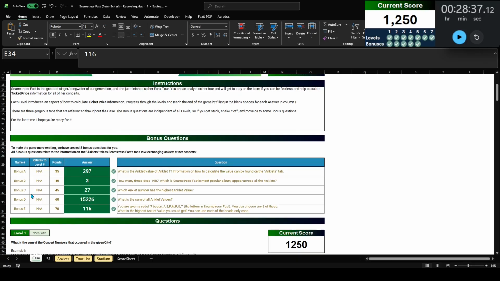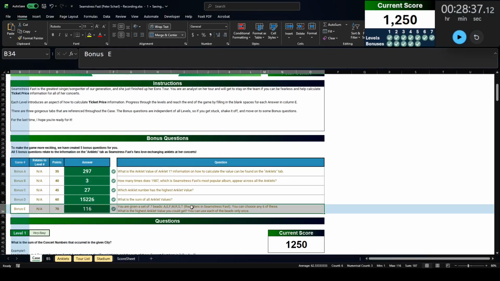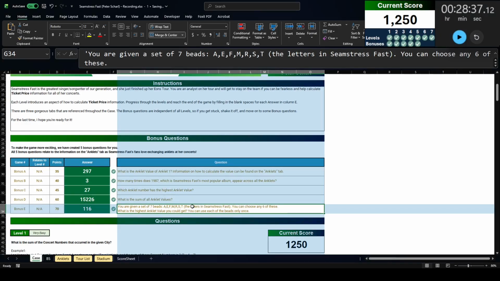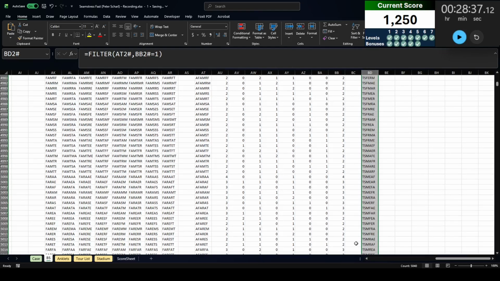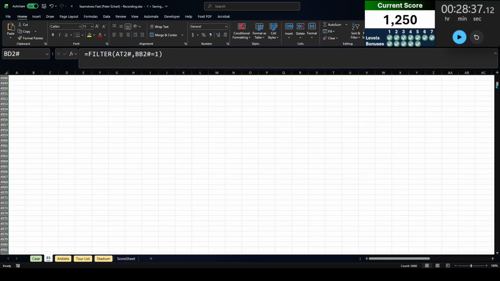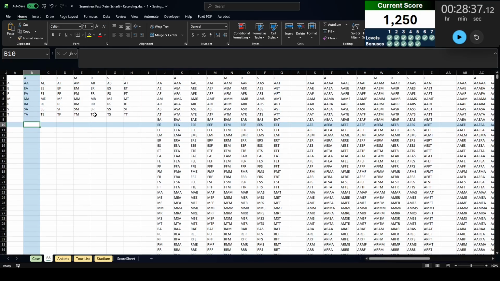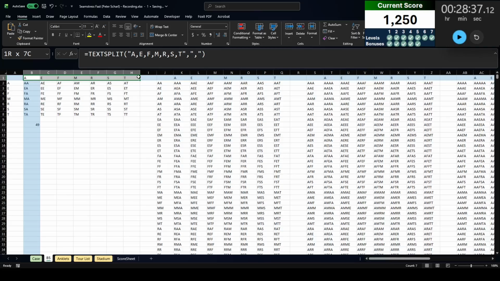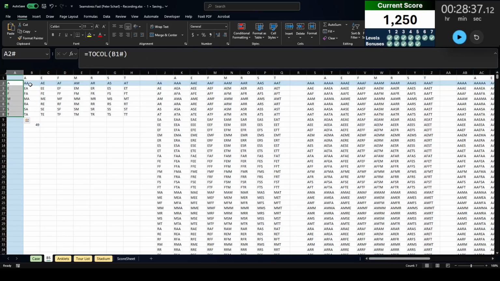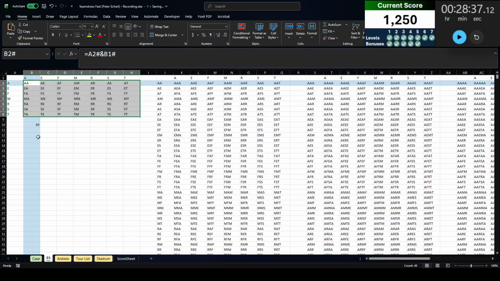Now that I saw this, let me just talk about this bonus E a little bit longer because it took me a while to figure out what's the best way to return all the permutations of this. And you saw what I did was I created these tables here. There are a total of 49 permutations of 2 letters with replacement. And that's basically what I've done up here. I've taken these letters, added the letter to them, I get 49 results.